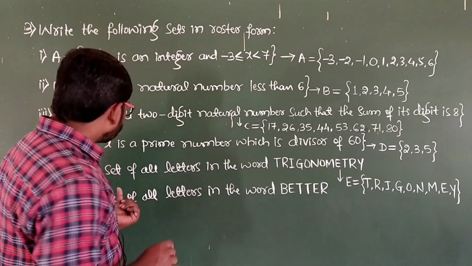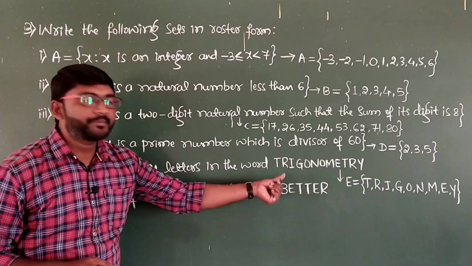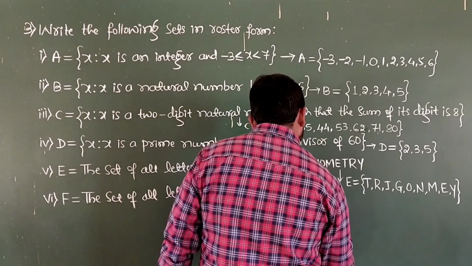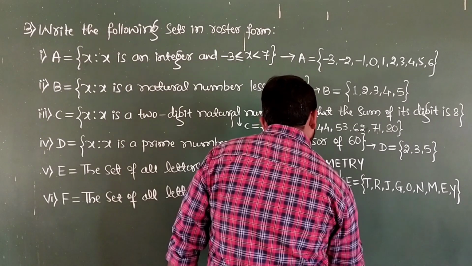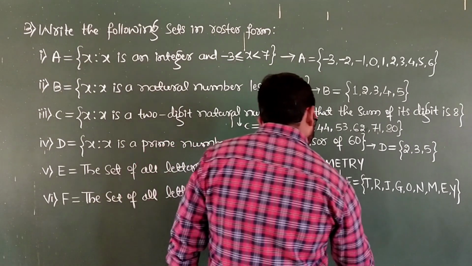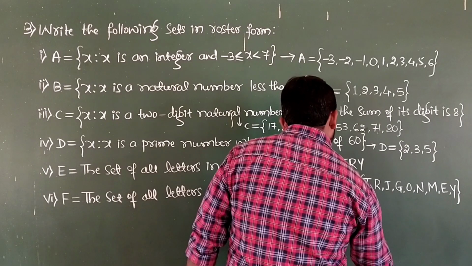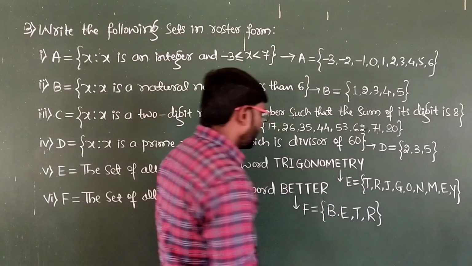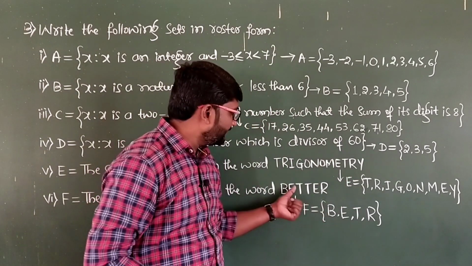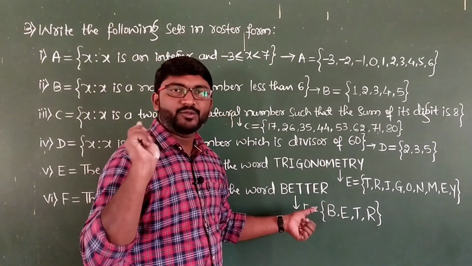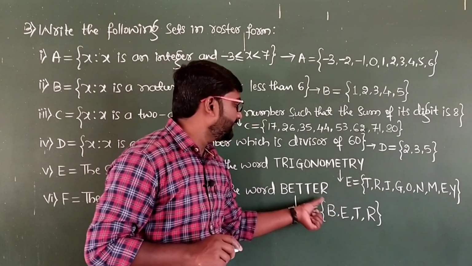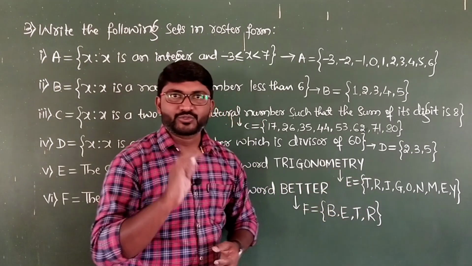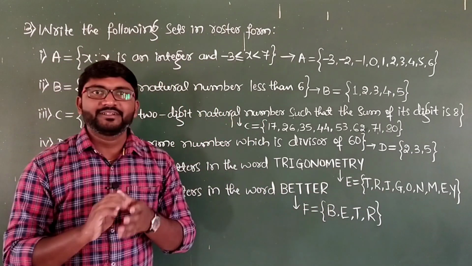And then the last one, the set of all letters in the word better. So the answer for this, it is F which is equals to, write all the letters and separate by the comma. B, E, T and then R. See here, B I have written and then E. And then T is repeating, I will be writing only once. And then comma, again it is E. E is already written. And then the last letter, it is R. So this is there in the roster form. So this is all about the third main question.